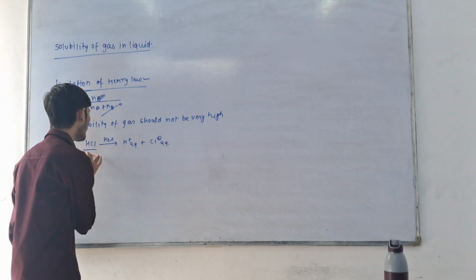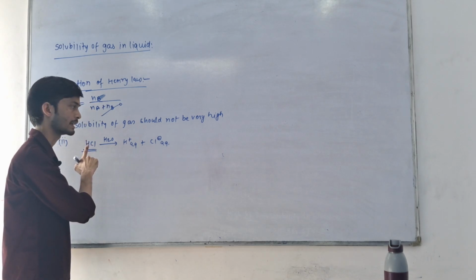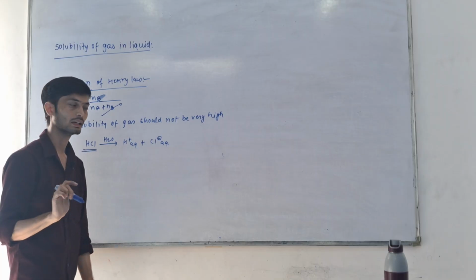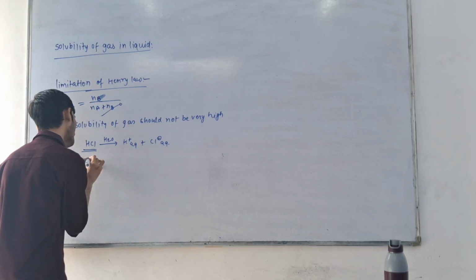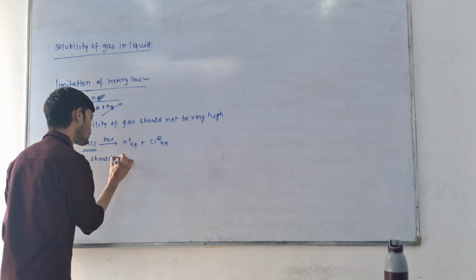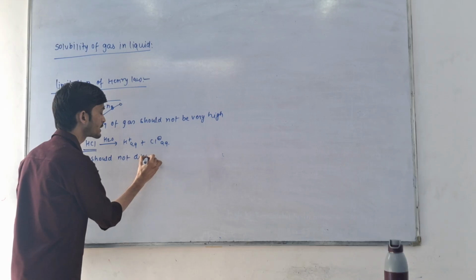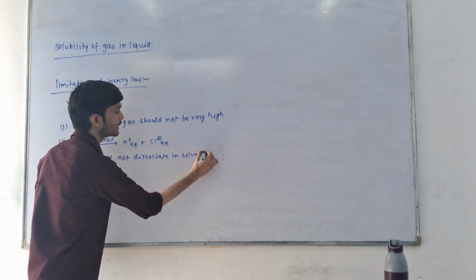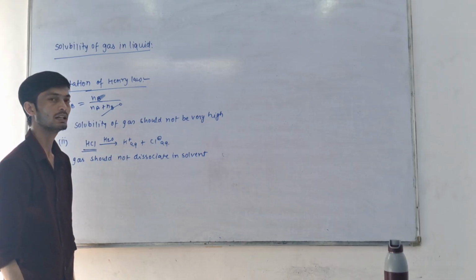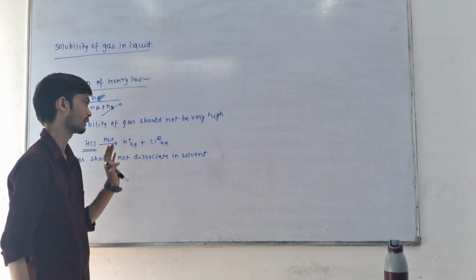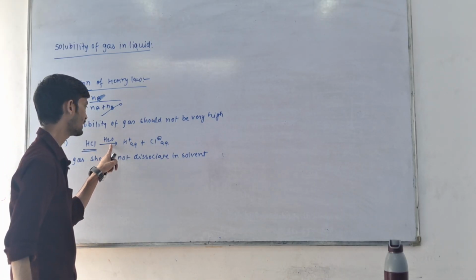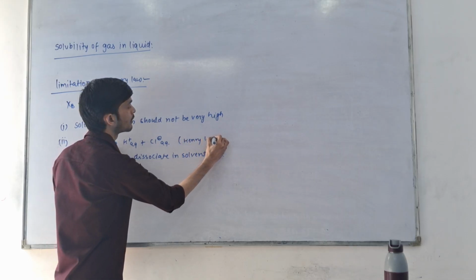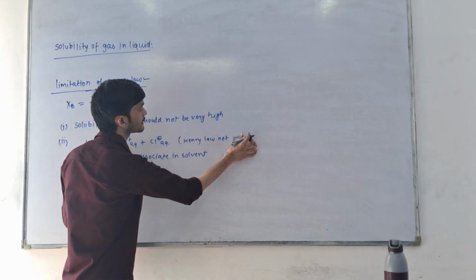That means Henry law is not applicable to HCl gas, because this gas gets dissociated in the solvent. So the gas should not dissociate in the solvent; then we can apply Henry law. Otherwise Henry law is not applicable.